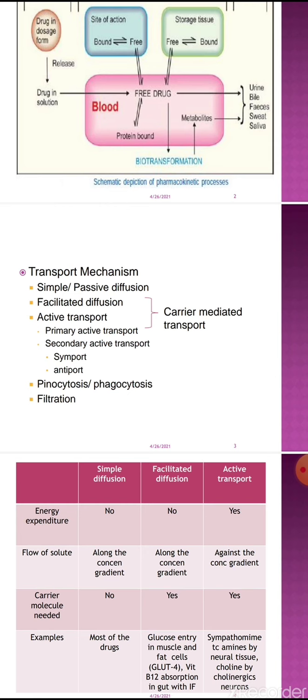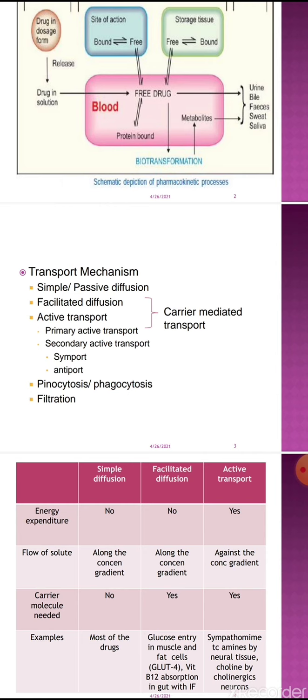There is a carrier molecule which transports the drug or the solute from the high concentration to low concentration medium, while in simple or passive diffusion, no such type of molecule is needed. This is the difference between simple diffusion and facilitated diffusion.